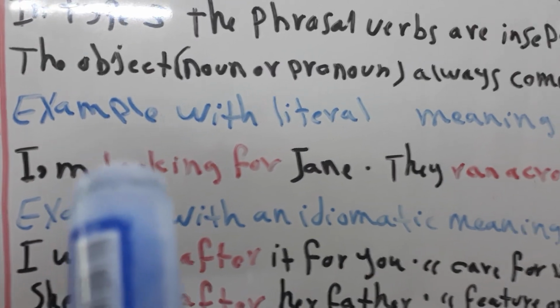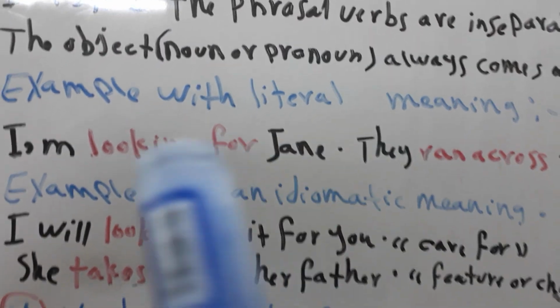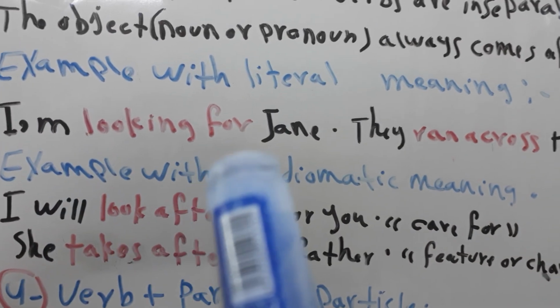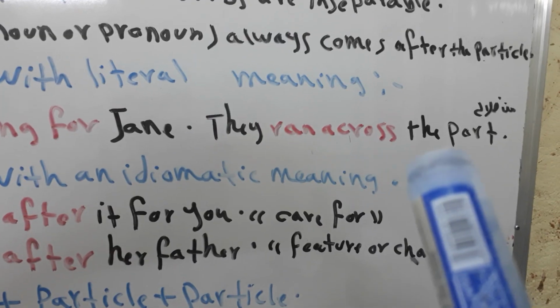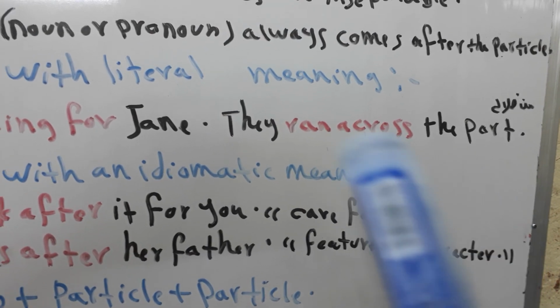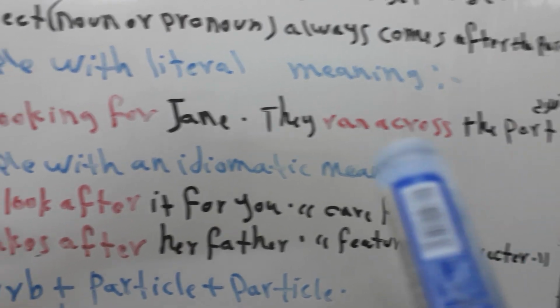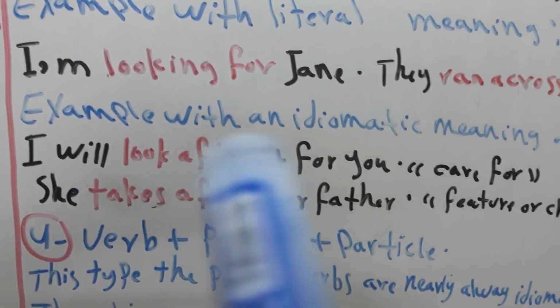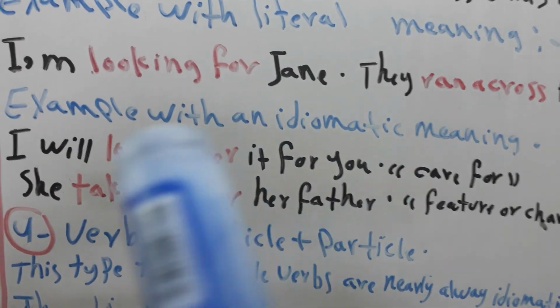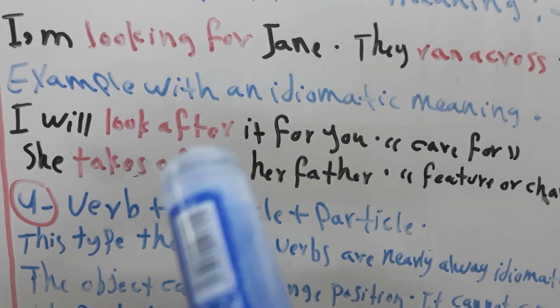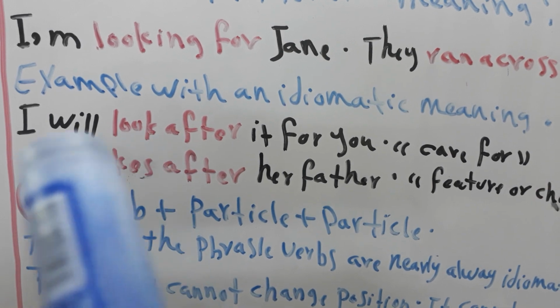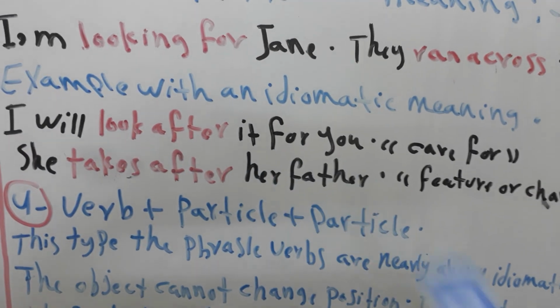I have some examples. Example with literal meaning. For example, I am looking for Jane. They ran across the board. I have some examples for idiomatic meaning. I will look after it for you.